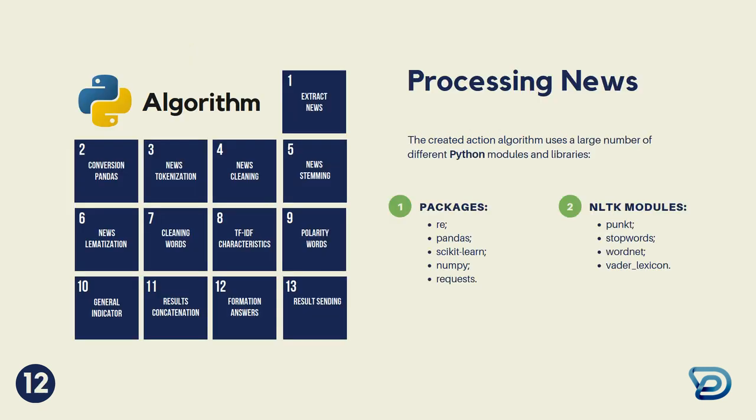Let's proceed to consider the processing algorithm. First, all non-literal expressions are removed from the text. Then, those words that do not carry informational load. The next step is to decrease the level of linguistic variability. For this, stemming and lemmatization are used. After processing the text, a dictionary is created that is necessary for the correct definition of TF-IDF characteristics.